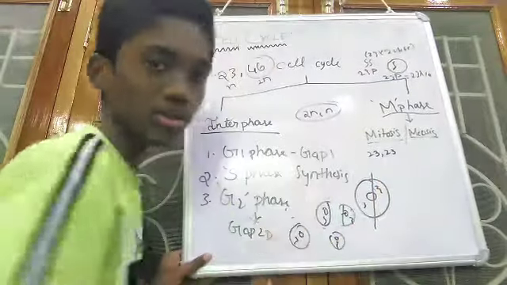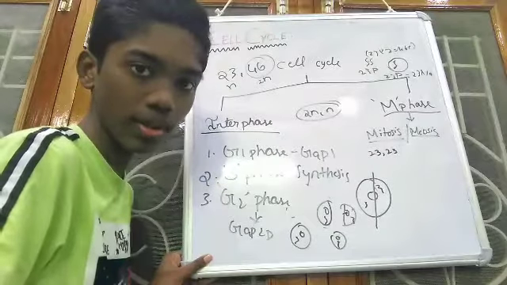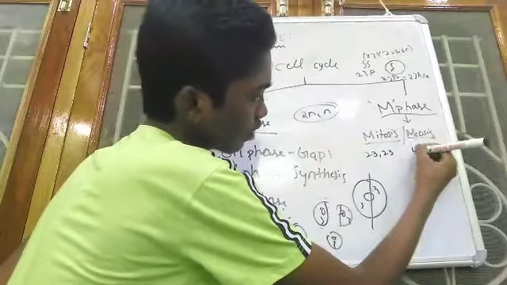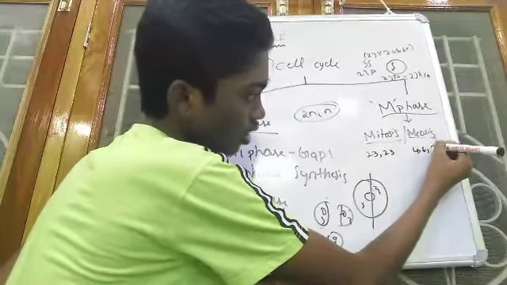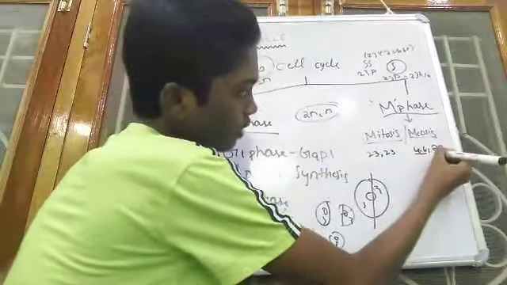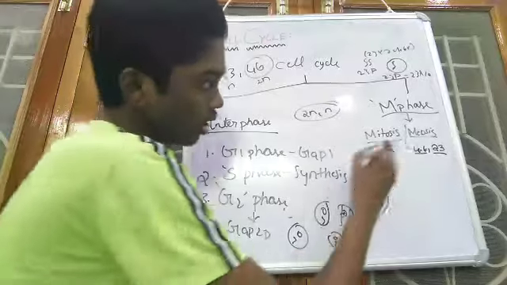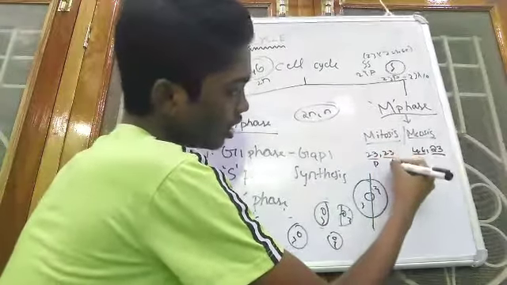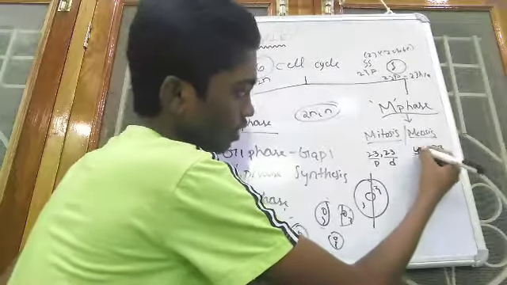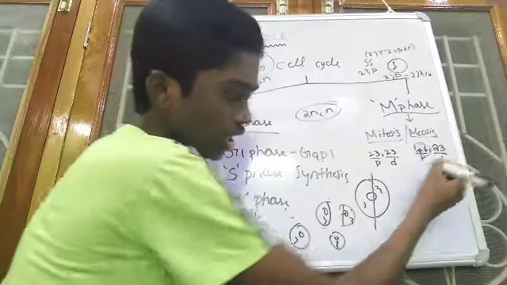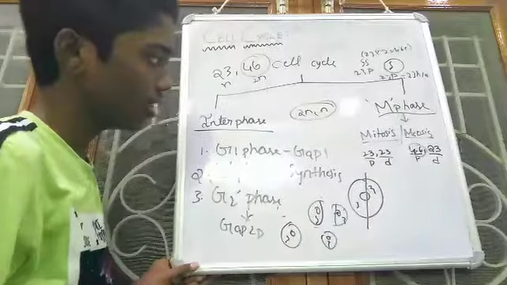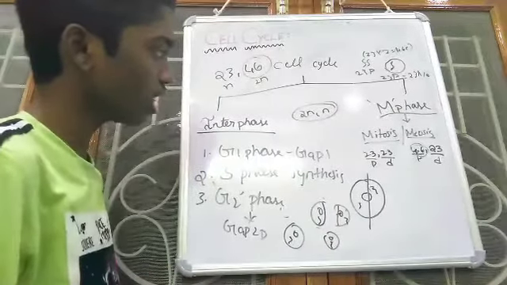But coming to meiosis, in the meiosis mode of reproduction, if the parent cell consists of 46 chromosomes, the daughter cell only consists of 23 chromosomes. Means here the chromosome number is decreasing. In mitosis, both parent cell and daughter cell have an equal number of chromosomes, whereas in meiosis the daughter cell will have half the number of chromosomes that are in the parent cell. So this is some of the introduction I wanted to give you.